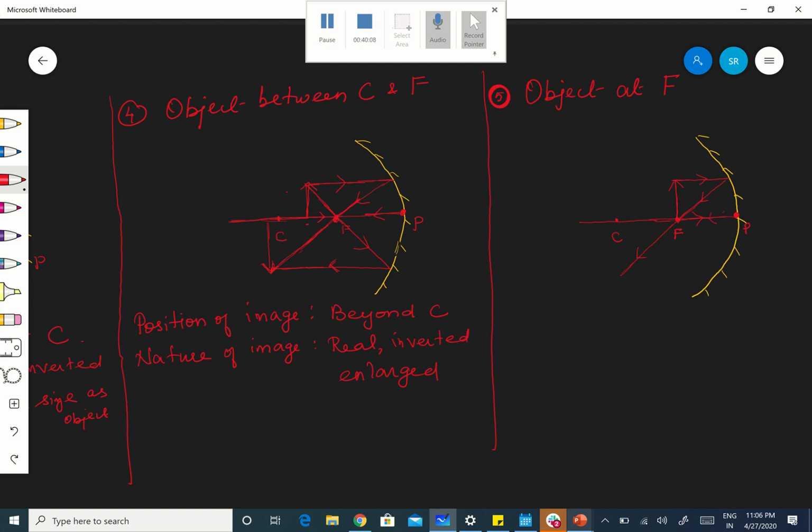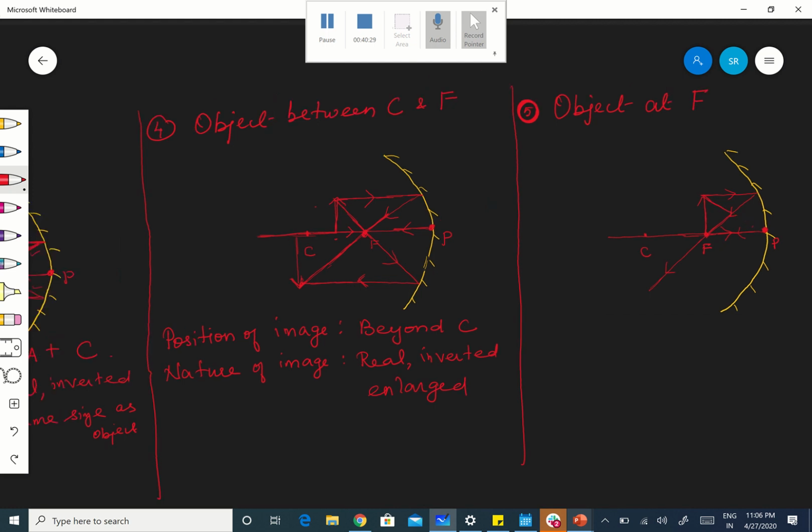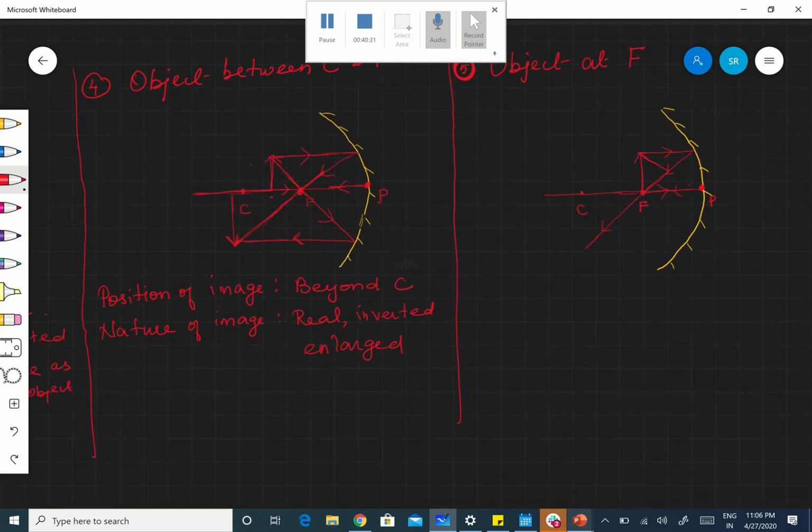I have taken the simplest, two rays: one parallel to the principal axis, the other passing through the focus. In this case, with the object at F, passing through the focus is not possible. So I am taking one other ray which strikes at the pole.